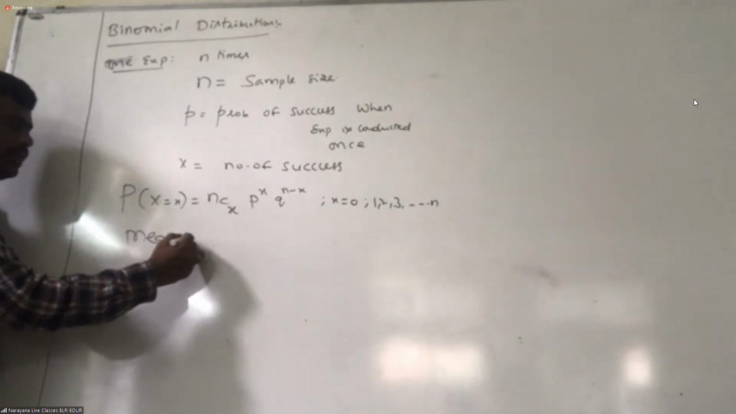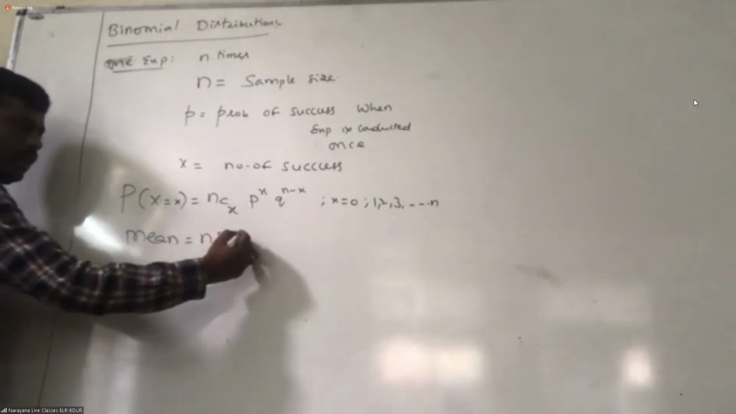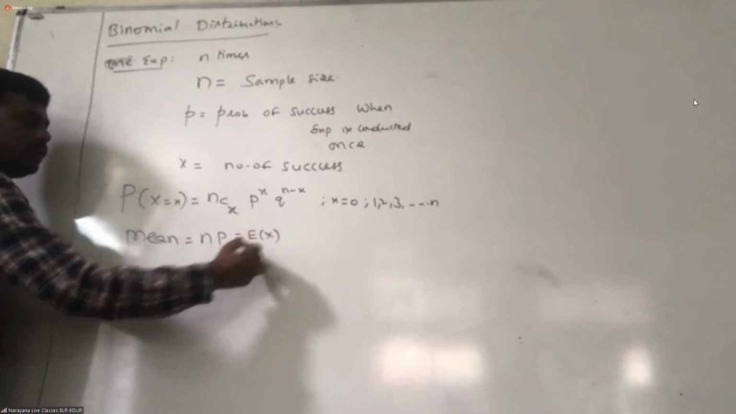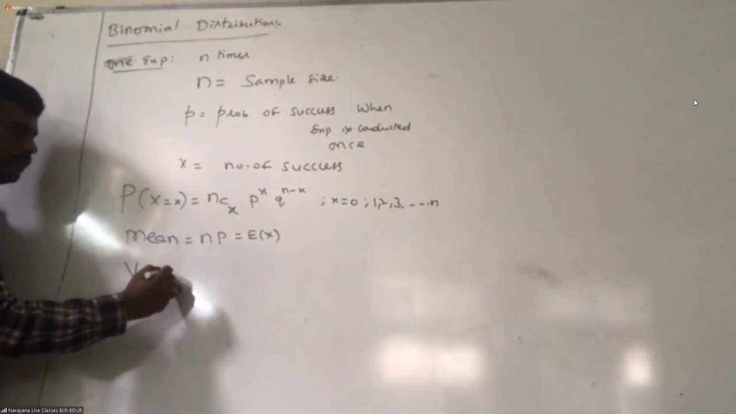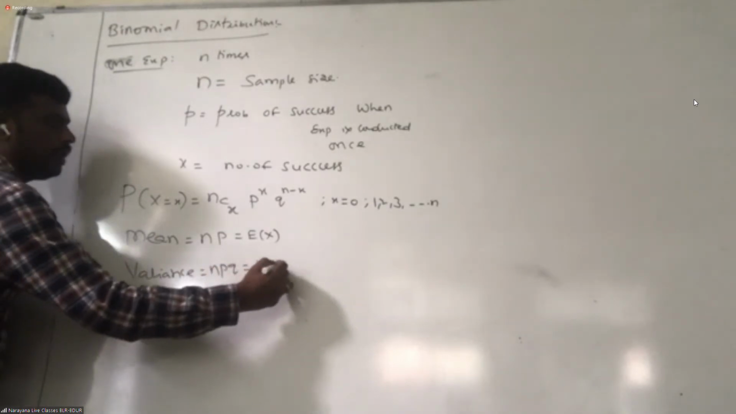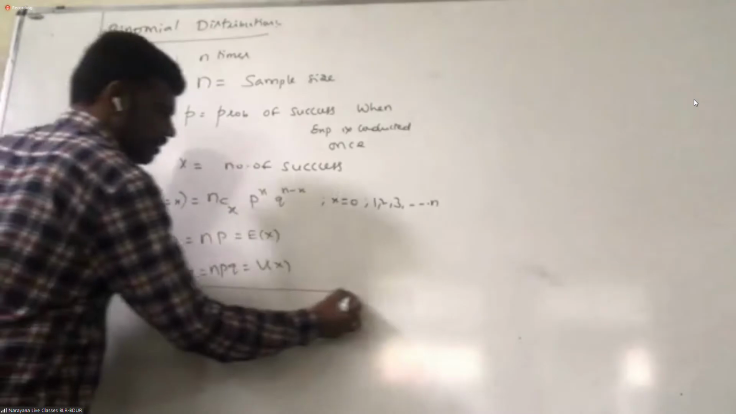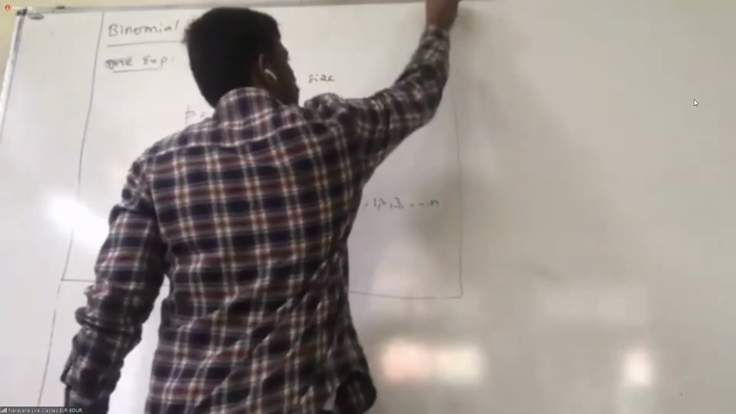Then what is the mean? np, or expectation. Variance is npq, V of X. This is the data you need to know. You got this?